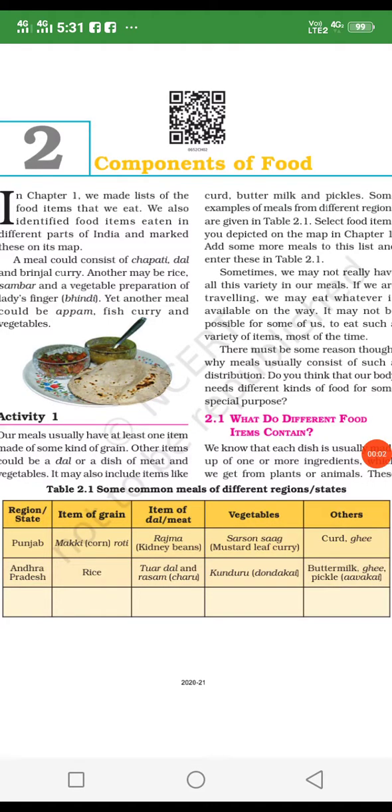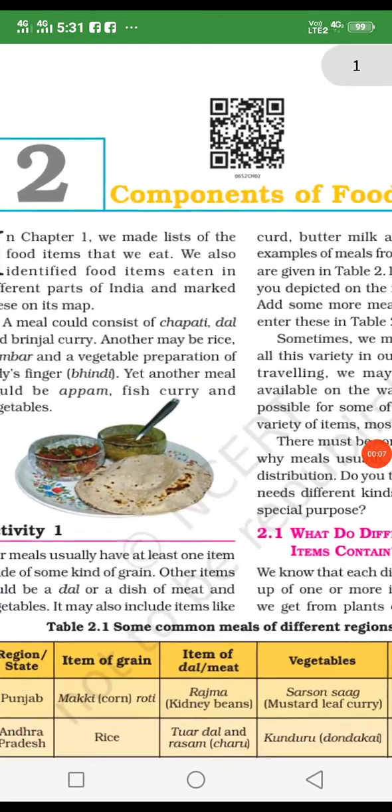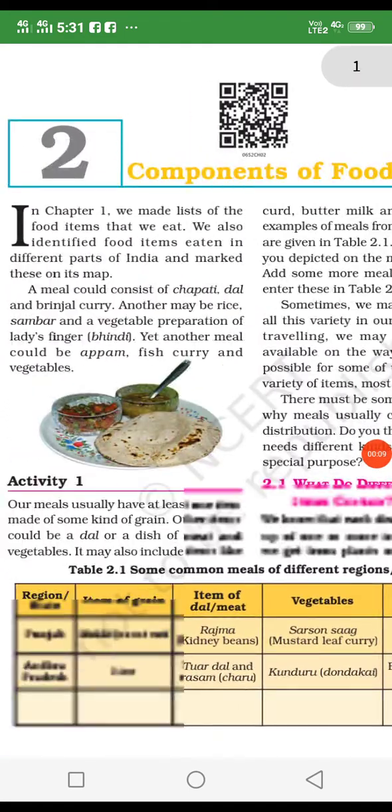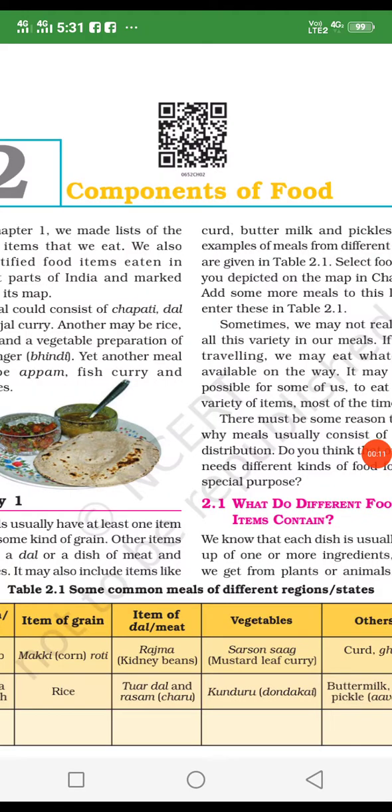Hello students, Standard 6, Science, Lesson number 2, Components of Food. At first, the meaning of component.